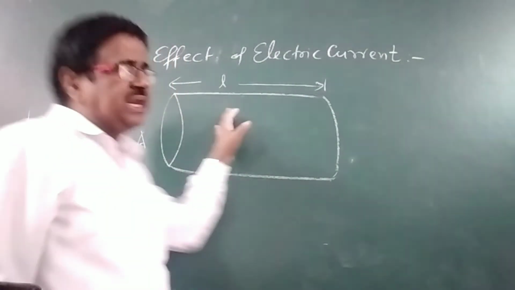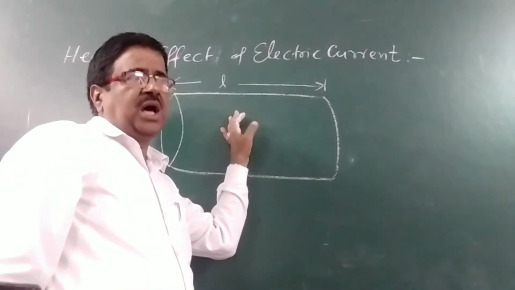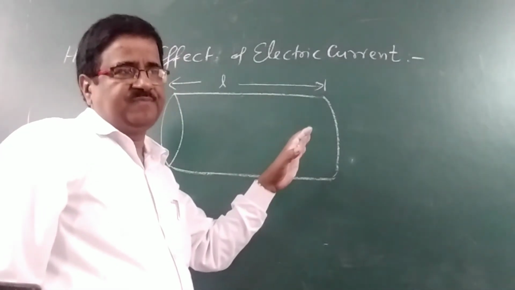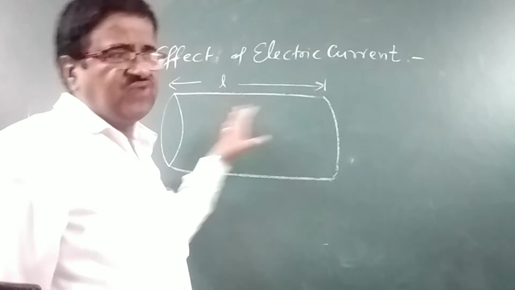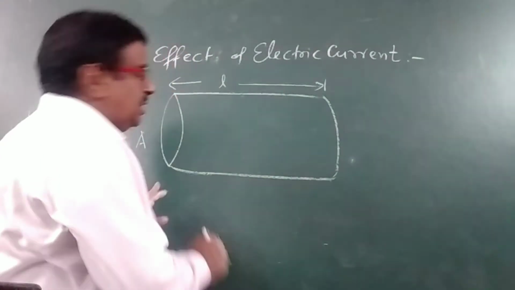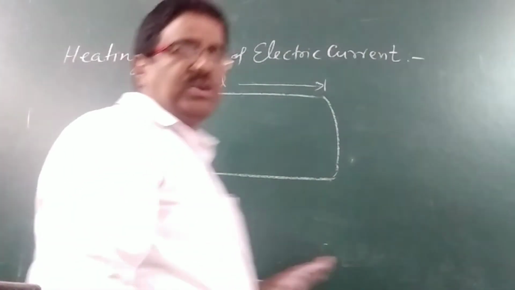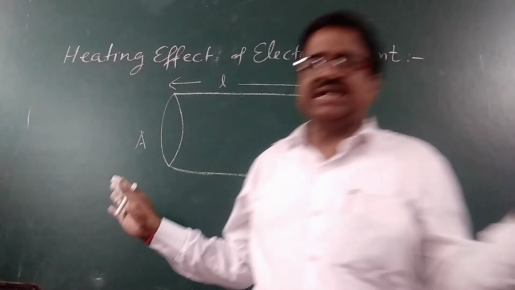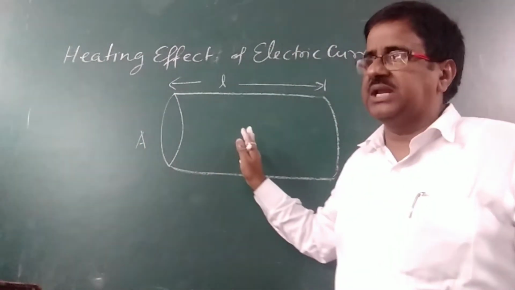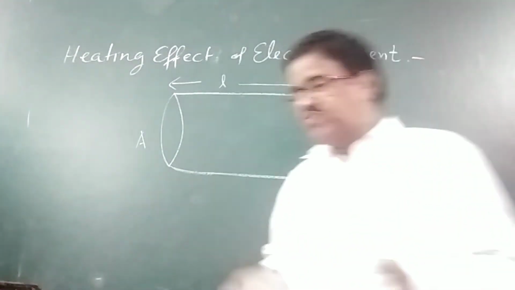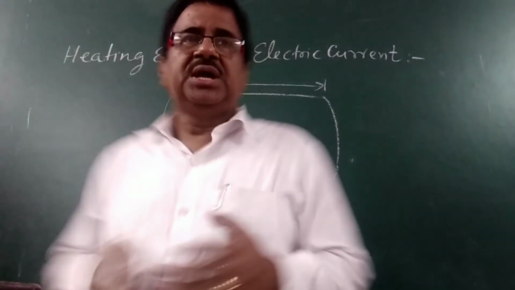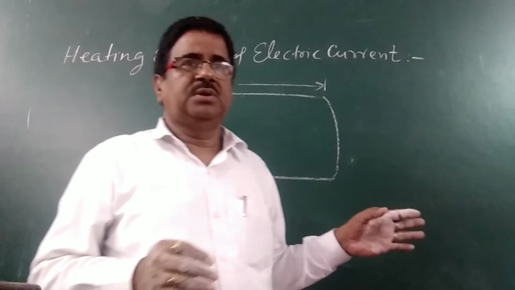There are so many electrons free in this conductor. It is kept in the environment. No potential difference, no field is applied on this, because without applying potential difference, electrons will not move.